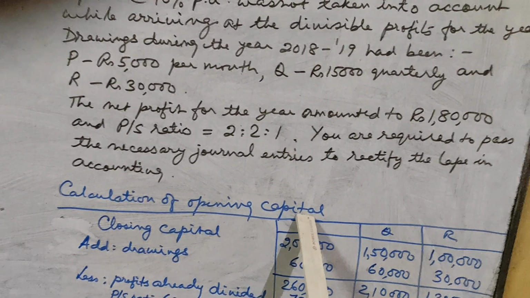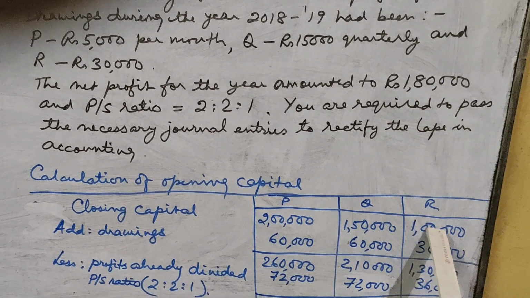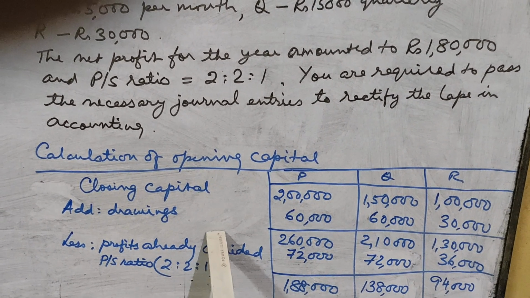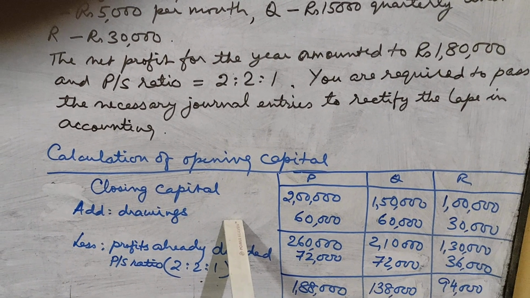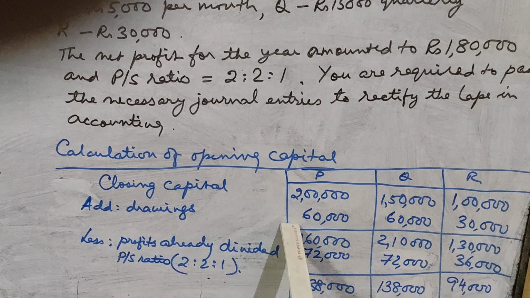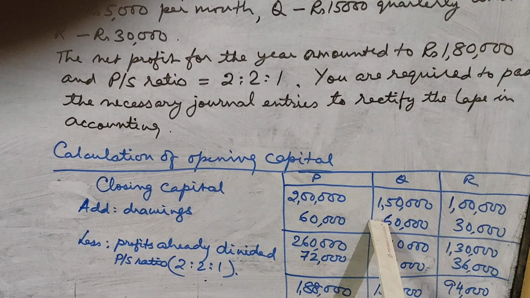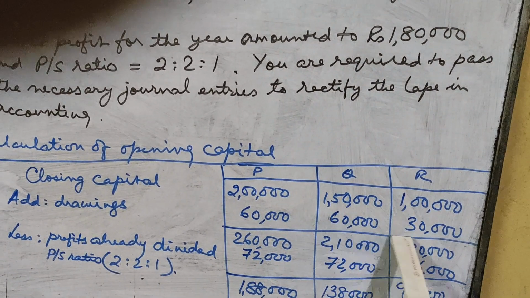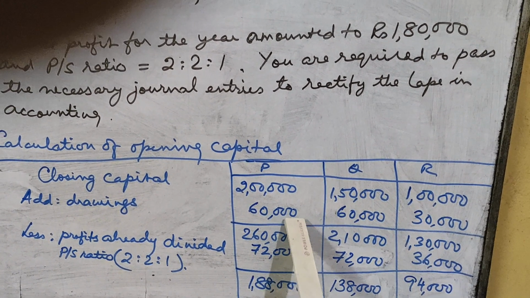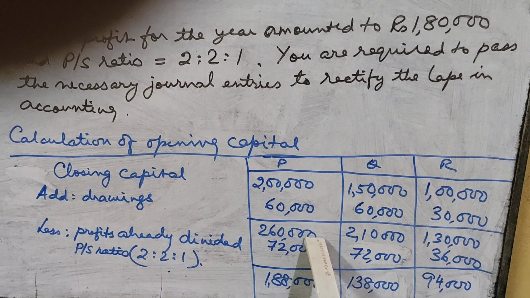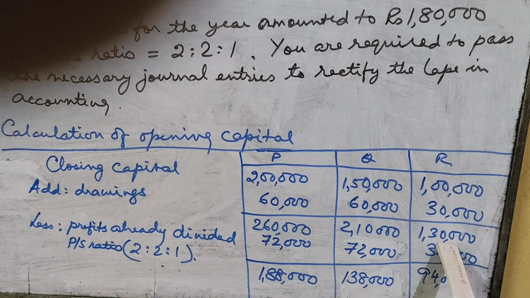Calculation of opening capital. The closing capital of P was 2 lakh, Q 1 lakh 50 and R 1 lakh. We'll add the drawings to them. The drawings of P was 5,000 per month, so total drawings will be 5,000 into 12, 60,000. Q's drawings was 15,000 per quarter, so 15,000 into 4, that is 60,000. And R's drawings was only 30,000 for the whole year. So we are adding the drawings, and we get P's 2,60,000, Q 2,10,000 and R 1,30,000.